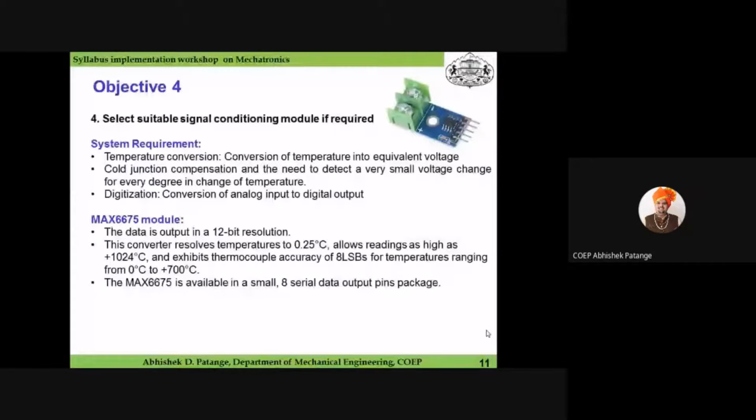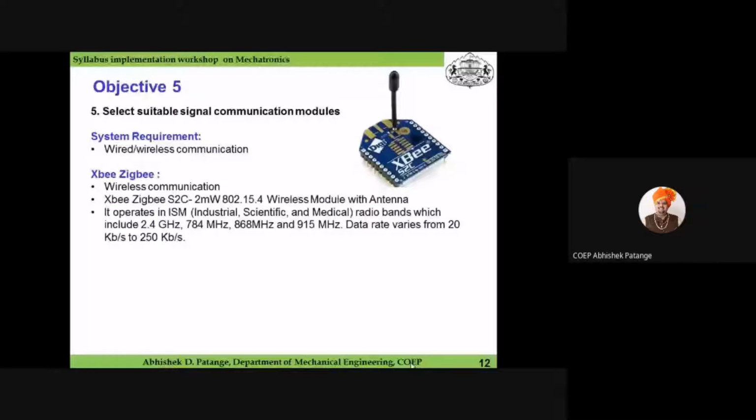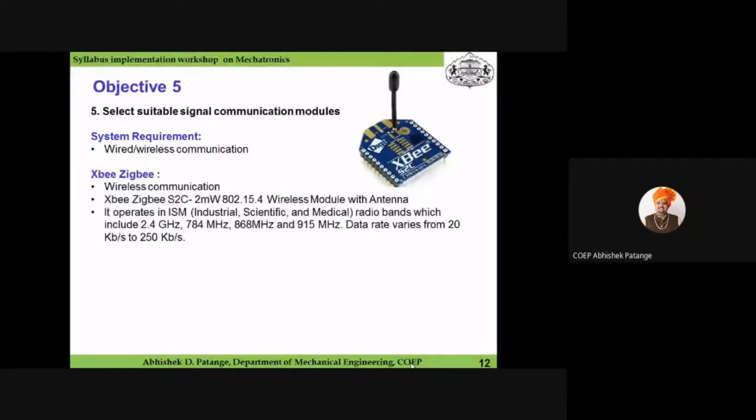Can you go to next slide? Slide number 12. Here again we come to communication, which we are going to teach at the start of this particular unit. Now we have interfaced all my components, and I want to communicate my signal. You can go for wired or wireless communication according to your requirement. If you want wireless communication, the module called ZigBee is available, which will communicate your signal wirelessly. So this particular module can be selected.